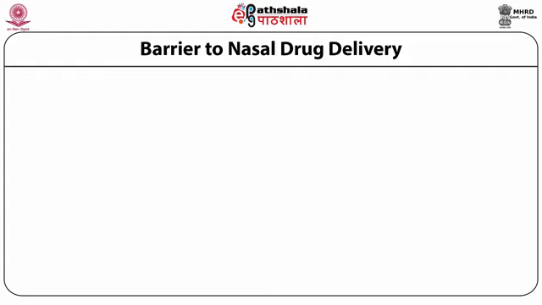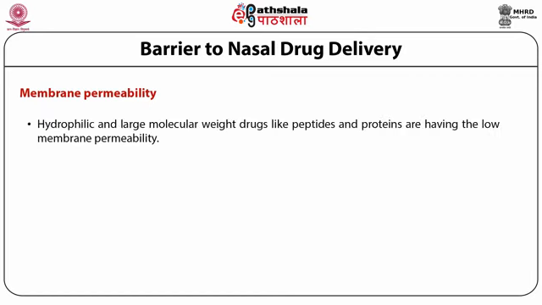Barriers to nasal drug delivery. Like in the case of ocular drug delivery, nasal drug delivery also offers certain barriers. They can be very quickly summarized as follows. Number one, the first barrier is membrane permeability. Hydrophilic and large molecular weight drugs like peptides and proteins have low membrane permeability.